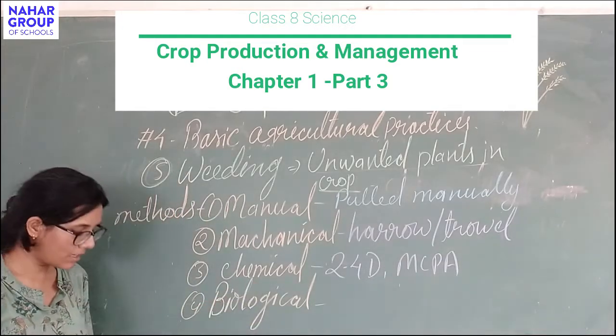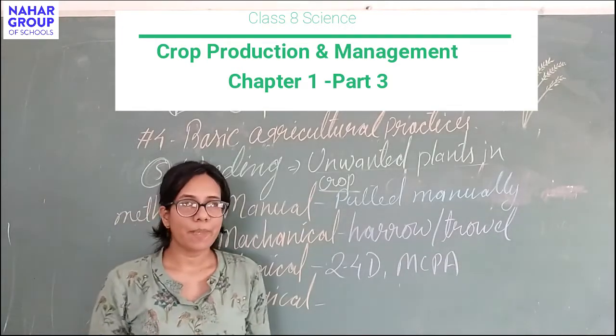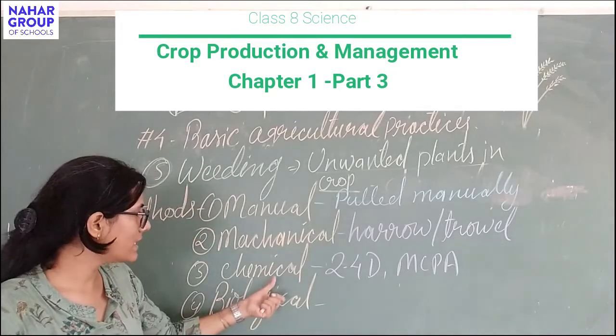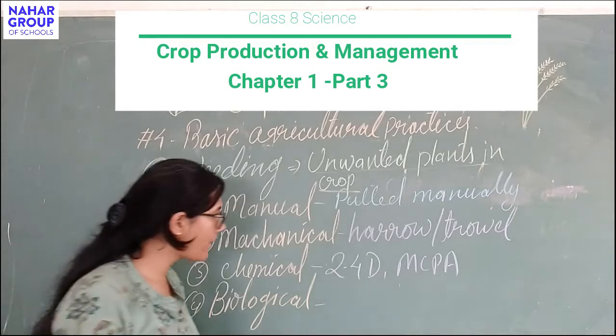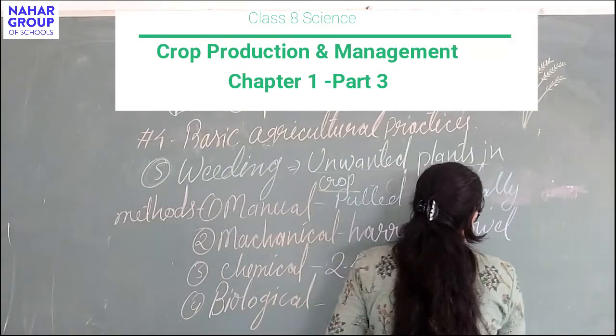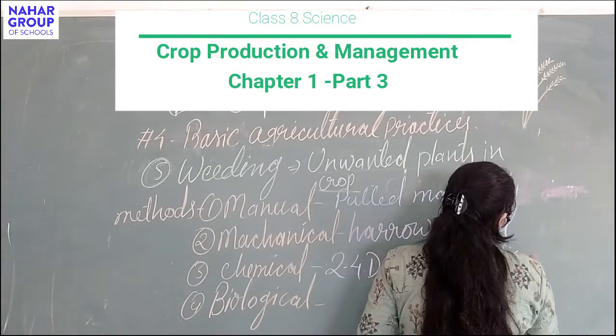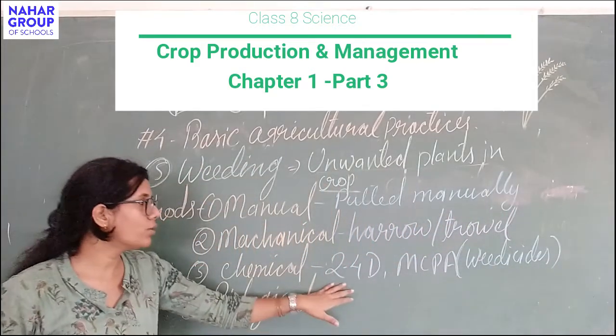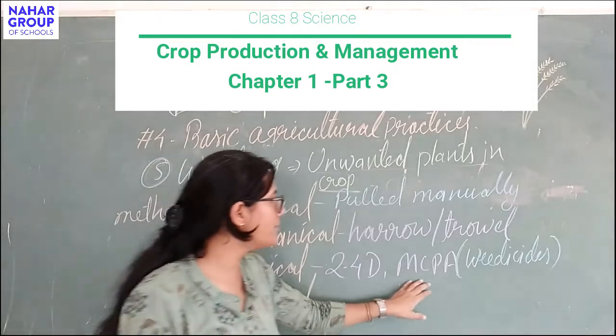Third is the chemical method. There are some specific chemicals which kill or destroy these weeds when applied. These types of chemicals are also called weedicides. An example is 2,4-D, a very common example.